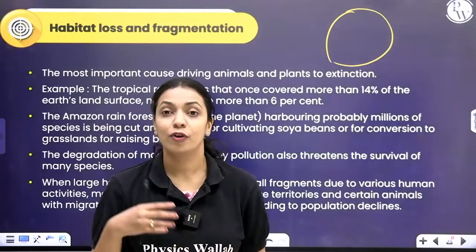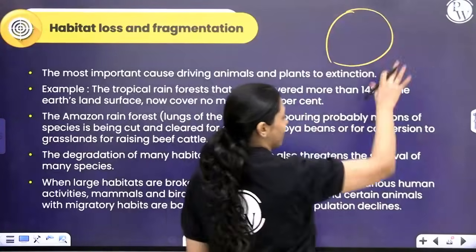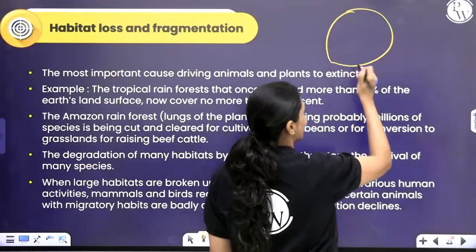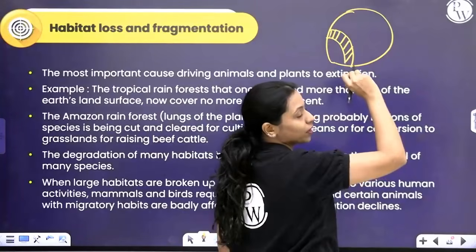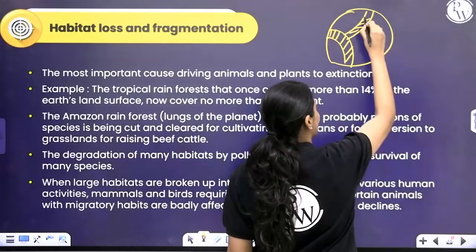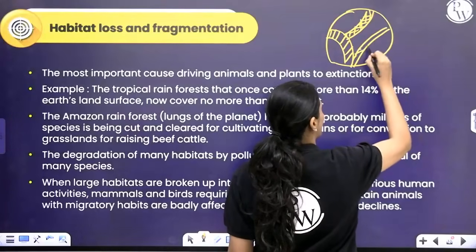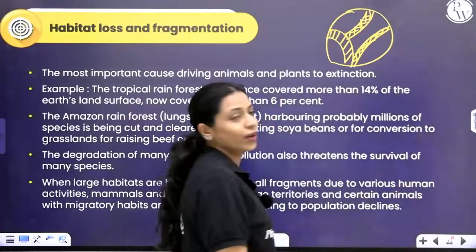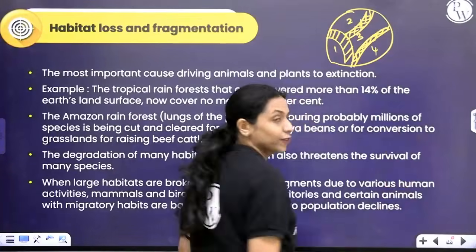And then for soybean cultivation, large forest areas have been cut down. So what happens if this entire area was first a forest, one single piece of land mass? Let's say over here in this portion, the forest has been cut down, probably for wood, for timber. Let's say this part has been cut down because they are converting this area into a grassland. Let's say this area they've cut out because over here they want to grow soybeans. Okay, so what happened now? What was once one big whole area is now broken down into 4 different fragments.